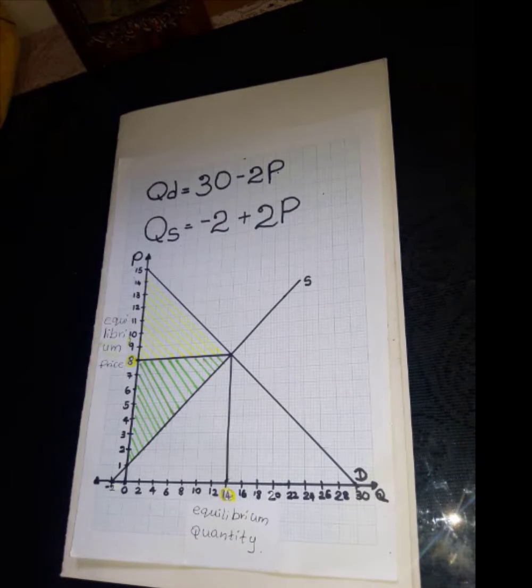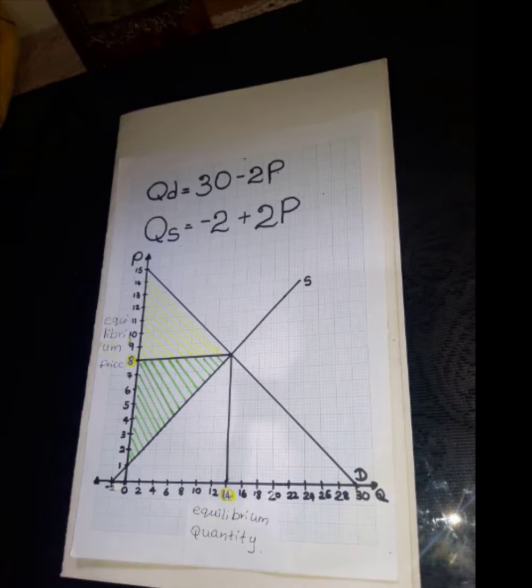Now we are going to calculate the consumer surplus, producer surplus and economic surplus at the market equilibrium. In other words, we are going to calculate these before implementing the maximum price ceiling. First, we calculate the producer surplus.